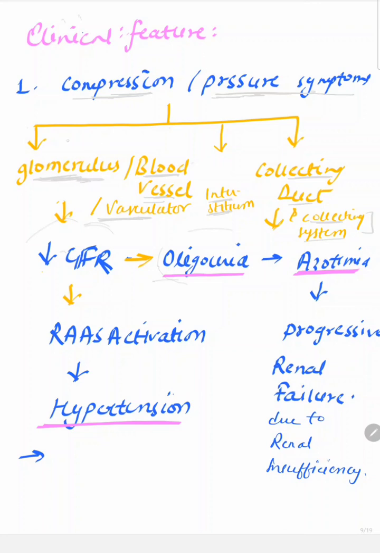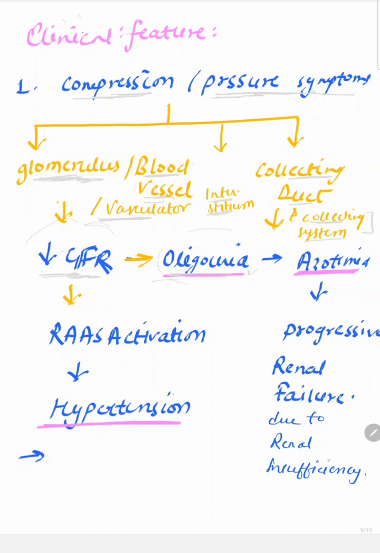Because of the pressure applied by the cyst, there is decreased GFR in the nephron or kidney. Decreased GFR causes oliguria. Because there is decreased GFR, there is less filtration of blood into the tubules, and because of this there is less urine formation.